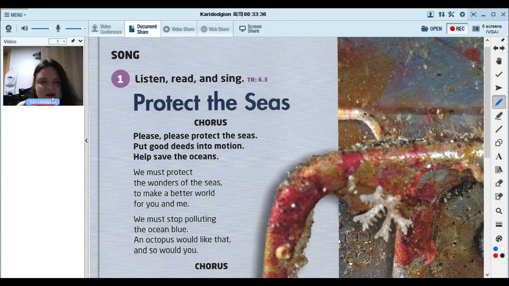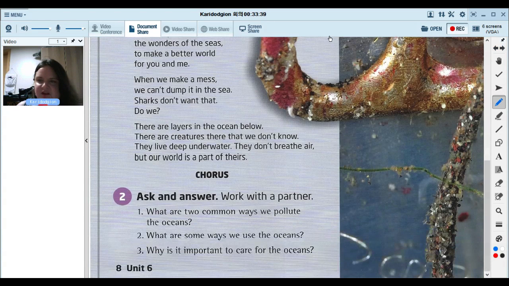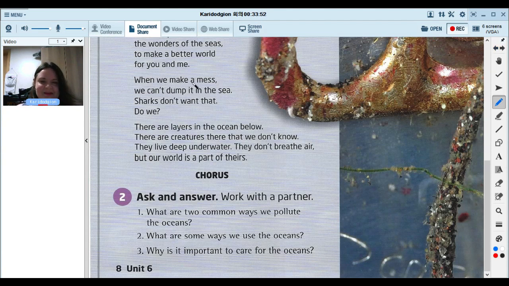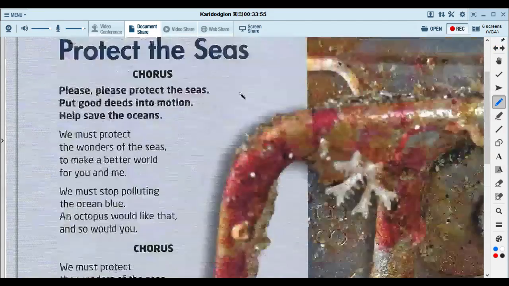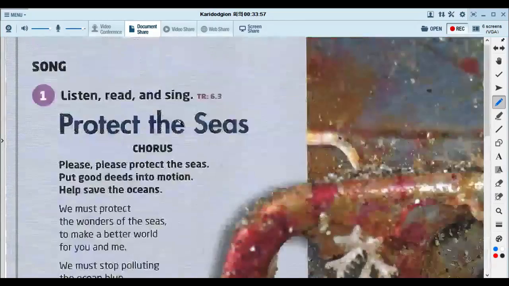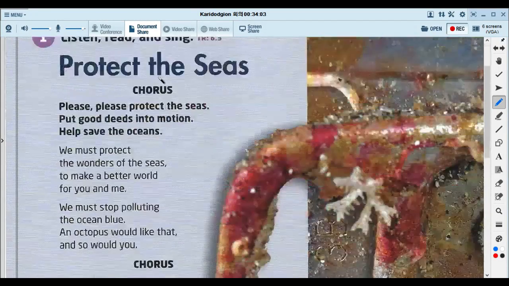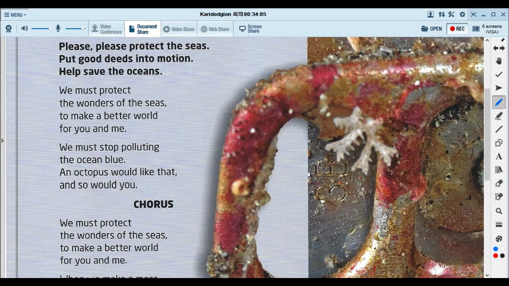So the name of the song is Protect the Seas. Do you think the fish is cute? Is he cute? I think he's cute. No. Why not? Okay, some say yes, some say no. I think he's cute. All right, Protect the Seas, page 8. We're going to listen to the song. Track number 3. Song. Activity 1. Listen, read, and sing.